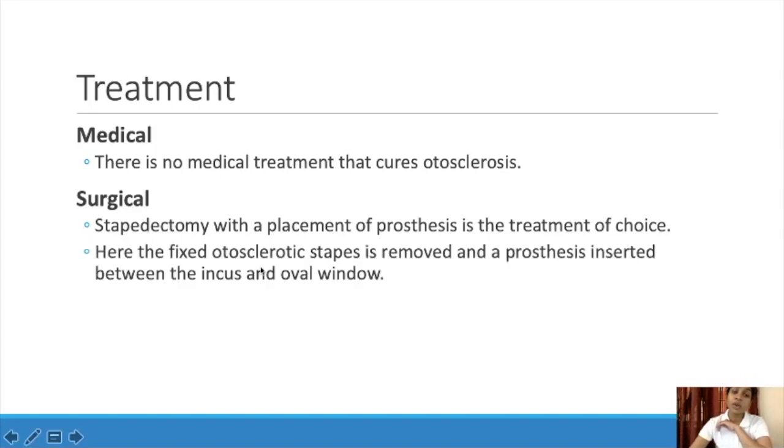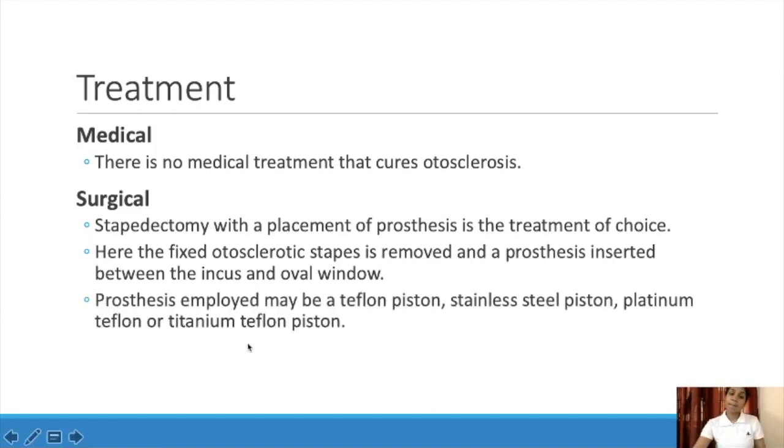Here the fixed otosclerotic stapes is removed and a prosthesis is inserted between the incus and oval window. So the stapes which is affected is removed and a prosthesis is inserted between the incus and the oval window. Prosthesis employed may be a Teflon piston, stainless steel piston, platinum Teflon, or titanium Teflon piston. Any of these can be used. I'll show the picture in the next slide.